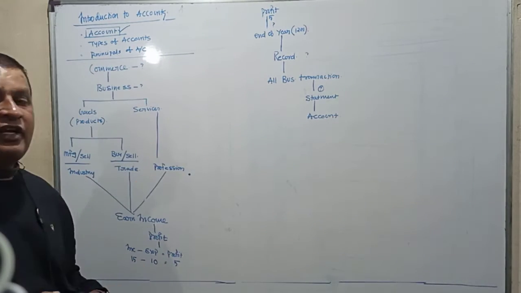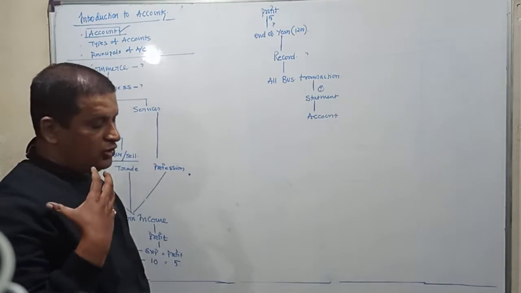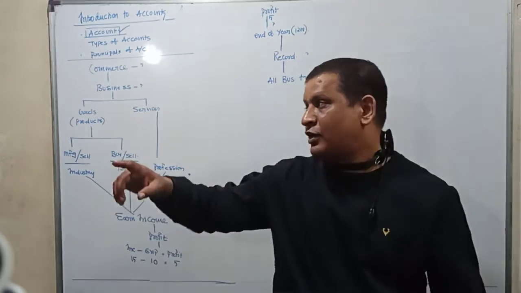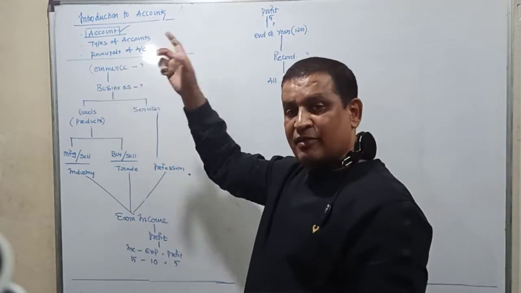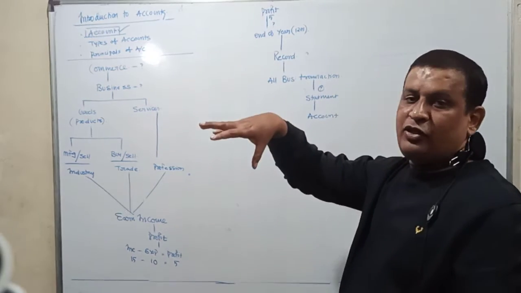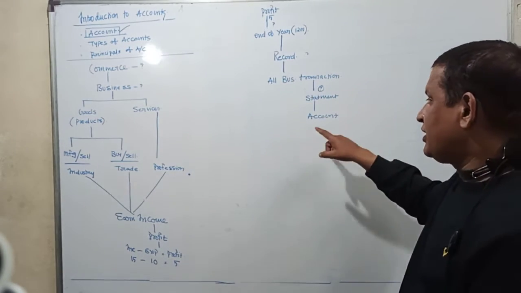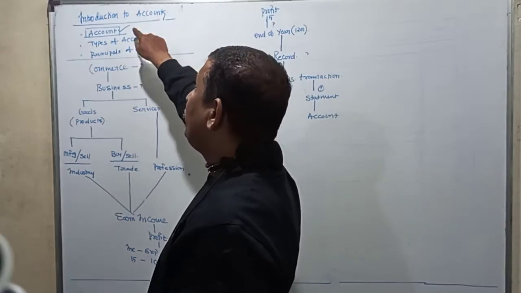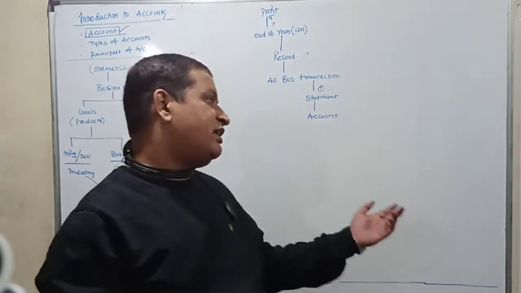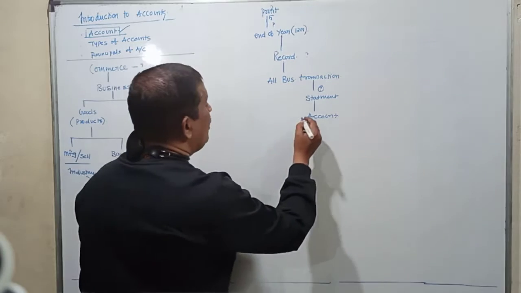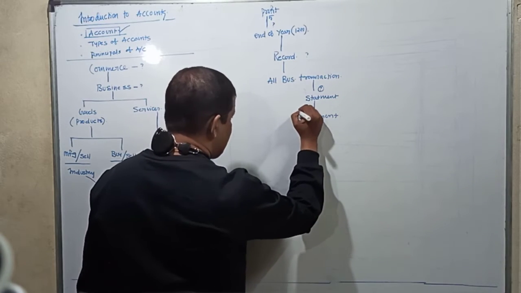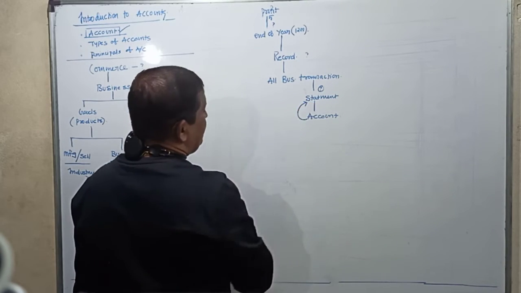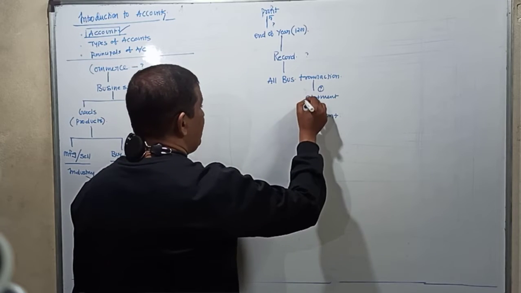Now we are actually coming to your subject. So you are in the commerce stream. We started with that, and the subject which you're doing now in the commerce stream is account. Now the question comes, what do you mean by an account? The definition is here itself. Account is a statement. What do you do in the statement?